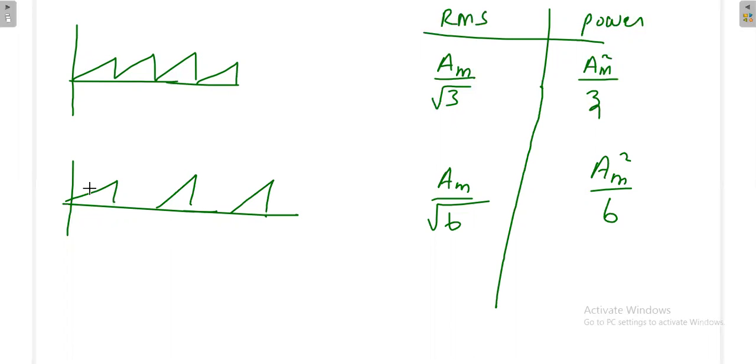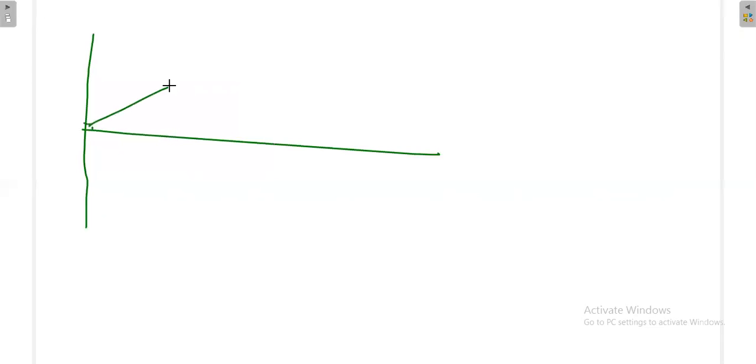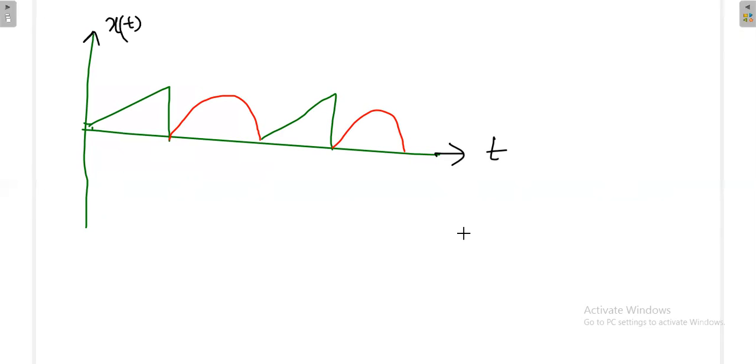Now I am going to ask you one question. Just all of you try to answer. Now the waveform is something like this. The waveform is having this nature, it just continues like this. Now what is the RMS value? This is t, this is x of t. Now find out the RMS value.